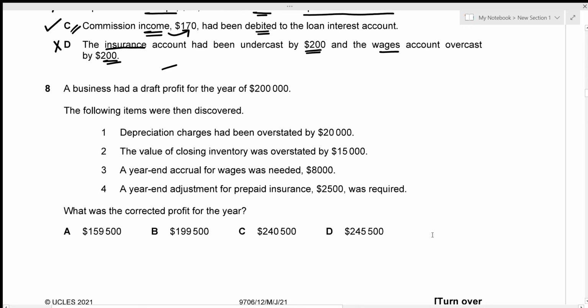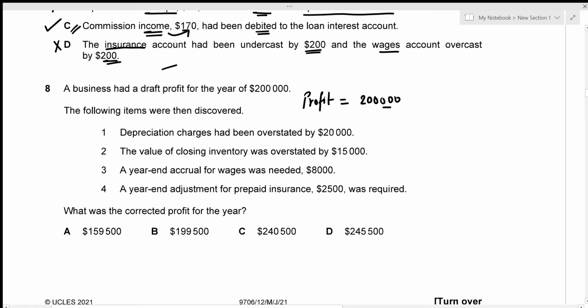Now, for question number 8, a business had a draft profit of 200,000, and then the following items had been discovered. Depreciation had been overstated. What we need to find is the correct profit. I'm just going to get started on that. So the correct profit, let's just start from the draft profit, 200,000. We're just going to make the amendments to this amount, right?